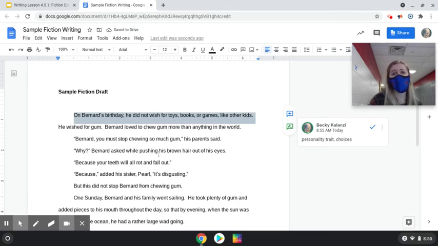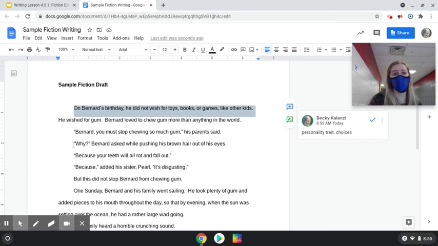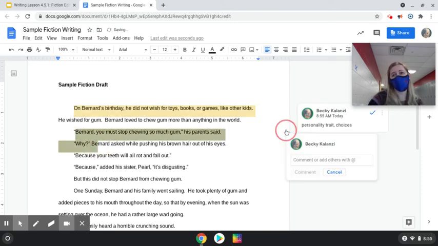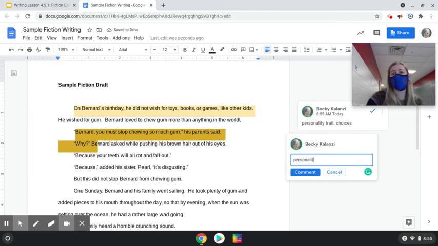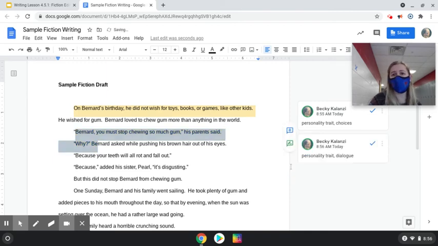personality trait through choices. And so this is just a comment to myself and to my teacher of, hey, here's where I included this. And then we also have dialogue that he's asking, like, why should I stop chewing gum? So his character traits are revealed here. He really likes gum. And this is through dialogue. And I want to leave that comment so that I can know that I added that in, and also my teacher knows that I added that in.